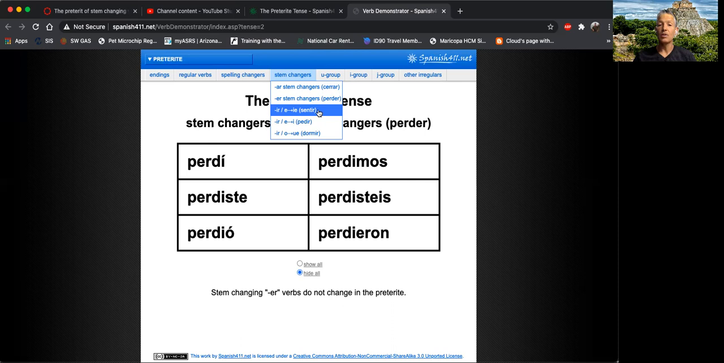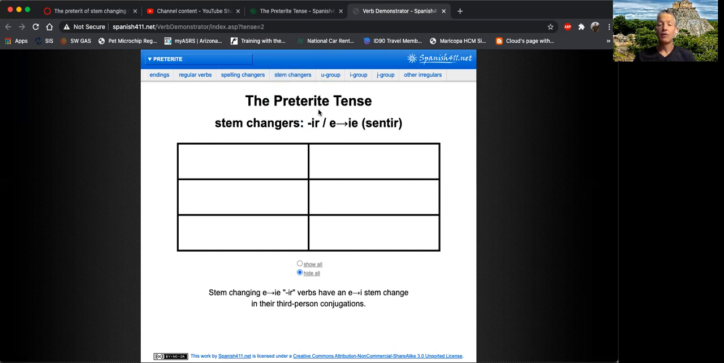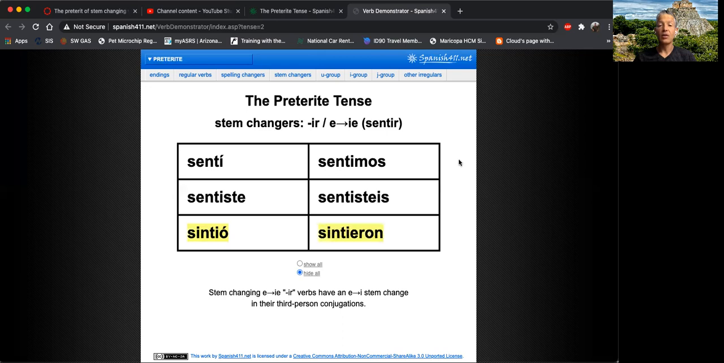Let's do some examples here. And we have two types. For example, sentir. Sentir is an IR verb, and it stem changes from E to IE in the present tense. In the preterite, it will also stem change, but from E to I, not E to IE. Check it out. Sentí, sentiste, sintió, sentimos, sentisteis, sintieron.